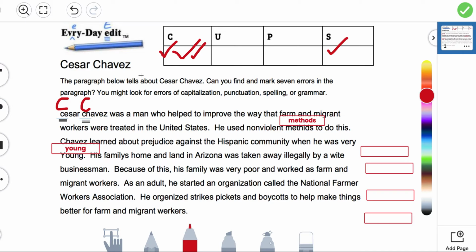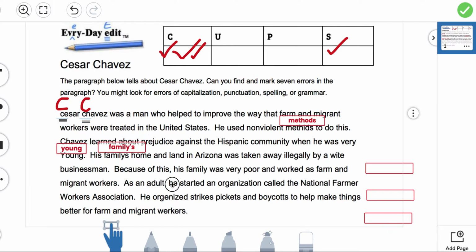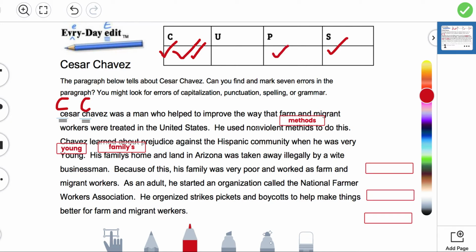His family's home and land in Arizona was taken away. We have a word that is missing a punctuation mark. Let's move this one over. His family's home. Notice how the home belongs to that family. It's showing ownership. So we need to add an apostrophe because the home belongs to the family. So F-A-M-I-L-Y apostrophe S. His family's home. An apostrophe is a type of punctuation mark. So get your marker and add a check mark to the P column.